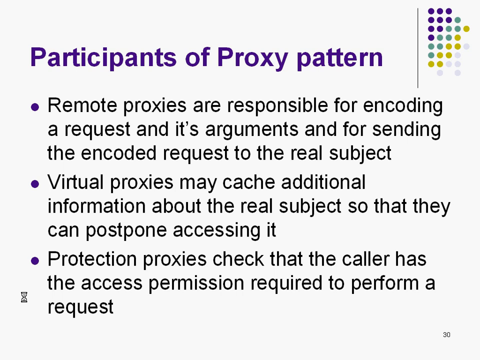Virtual proxies may cache additional information about the real subject so that they can postpone accessing it. So in case of image proxy, what was that additional information which image proxy was storing? Extent, right? Because it had to show that this is the space for the image and put a cross mark over there, right? So it has to know the starting position and the coordinates of that picture, right? Protection proxies check that the caller has access permission required to perform a request. Okay.